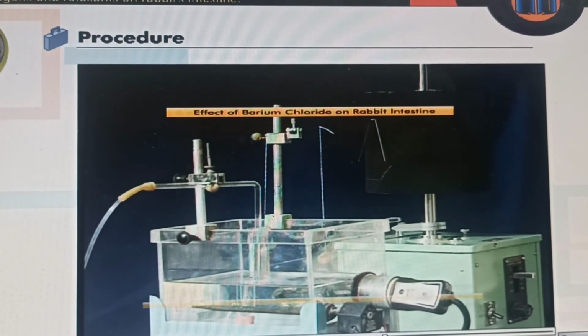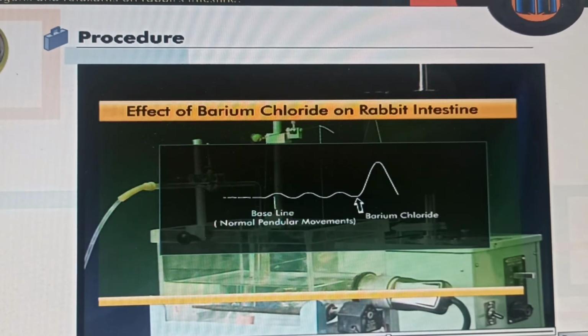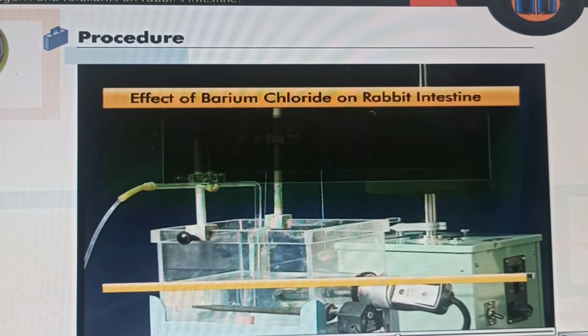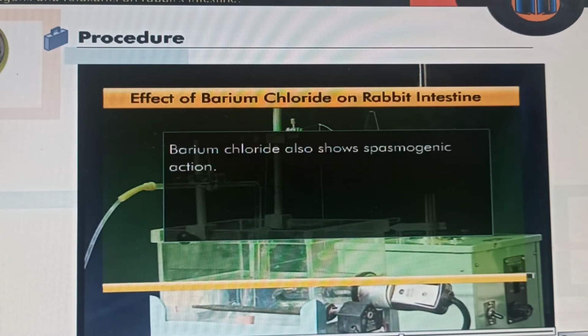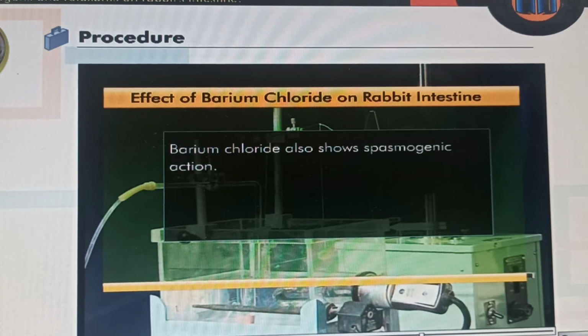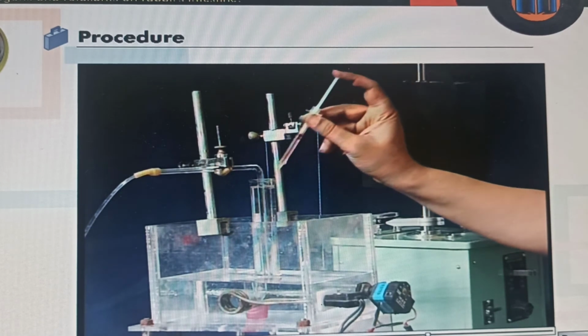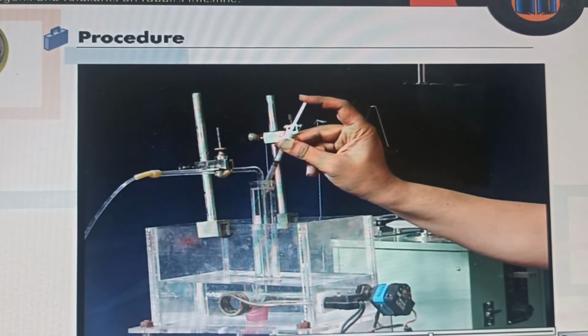You will observe increase in tone and force of contraction as evident in the tracings. Therefore, we can say barium chloride also shows spasmogenic action. Allow the preparation to relax by washing with fresh quantity of Tyrode's solution to wear off effect of barium chloride. Record normal pendular movements once again.